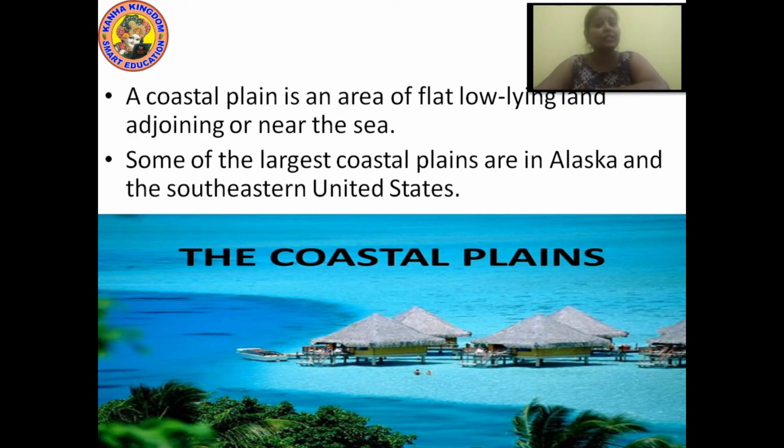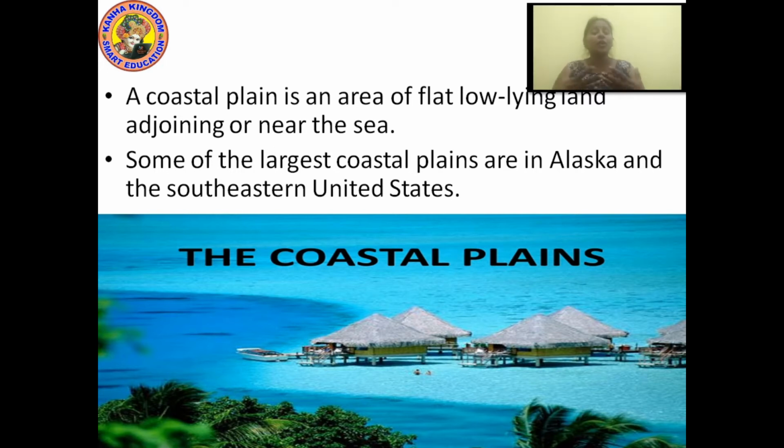Now let us discuss what a coastal plain is. A coastal plain is an area of flat, low-lying land adjoining or near to the sea. Okay, the sea is here and the land is here. They are adjoining each other, meaning they are joining each other. This is called a coastal plain. Some of the large coastal plains are in Alaska and the southern United States.